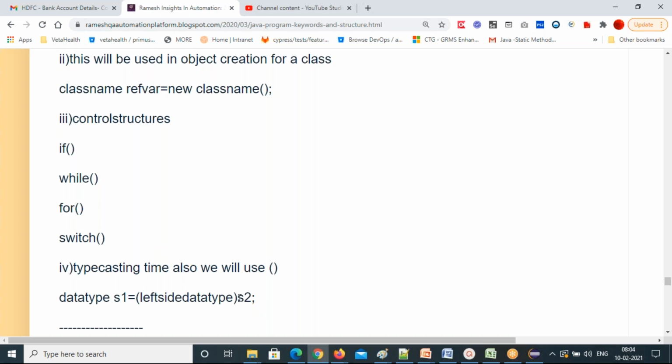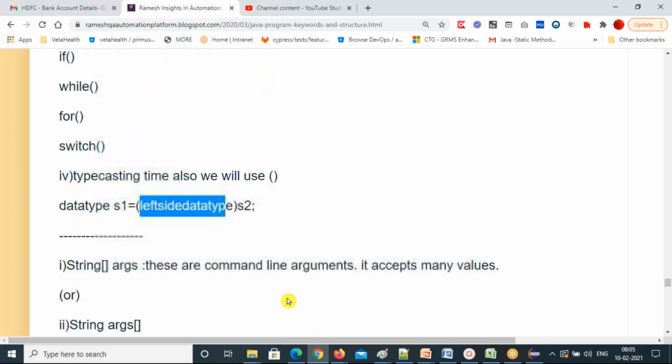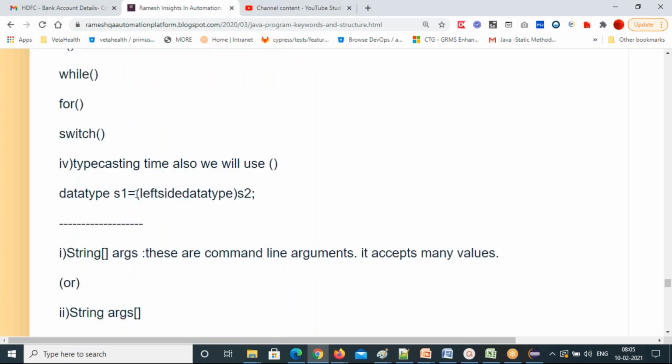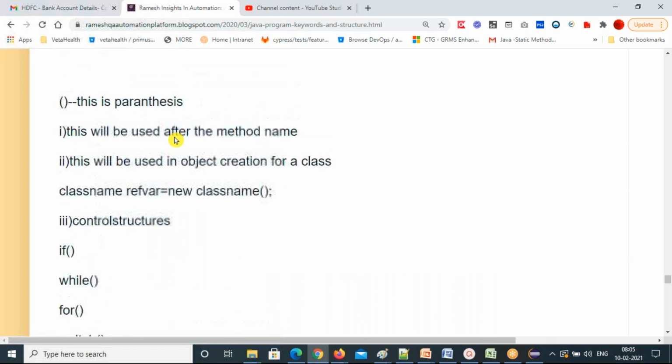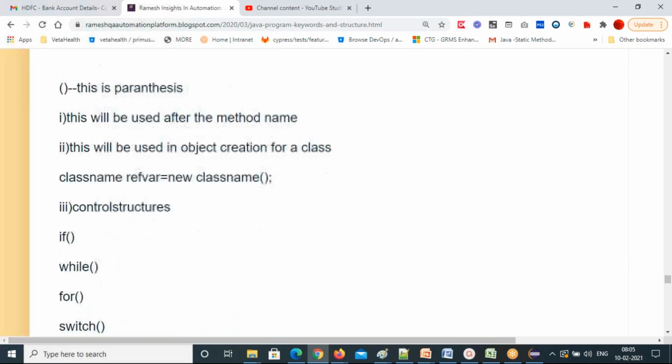Typecasting means you are converting the right side variable data into the left side format. Before the right side variable, you write parentheses and inside them the left side data type, so that the right side data automatically converts into the left side format. The conversion of one type of data into another format is called typecasting. That's the pure definition. I will explain it again. In typecasting also you will use parentheses, so just catch those pointers.